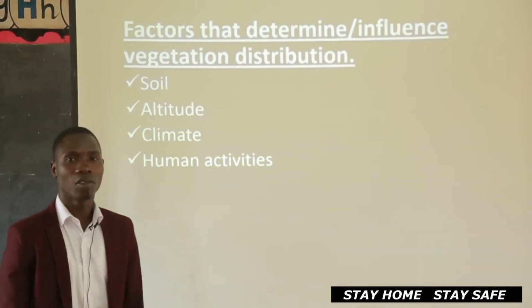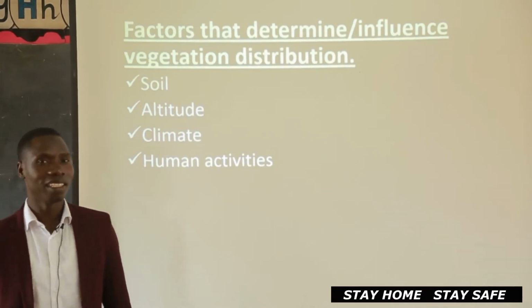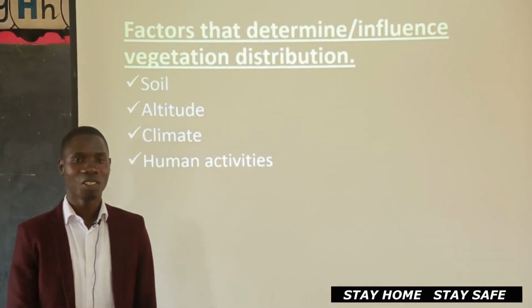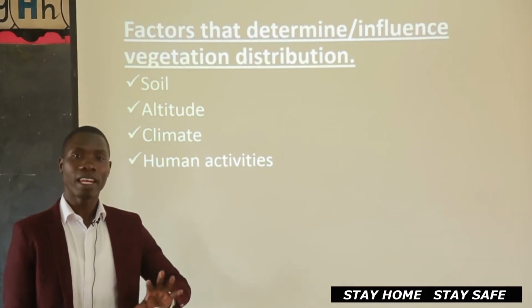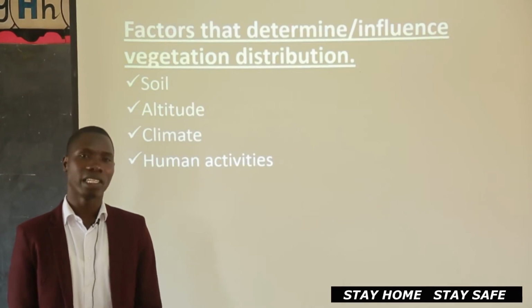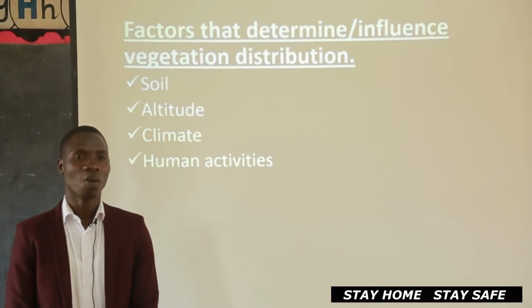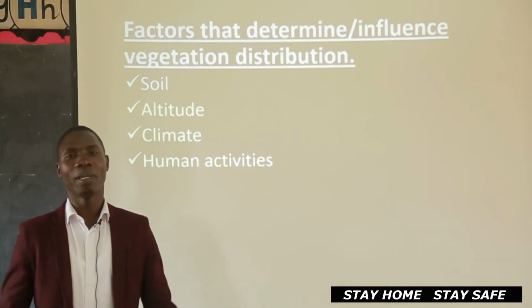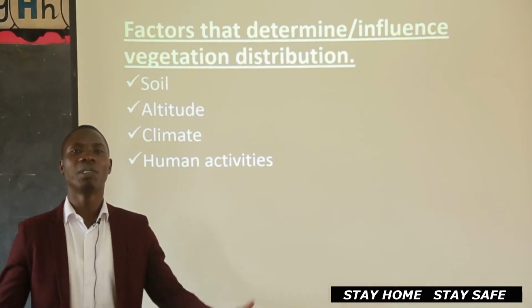Okay, one is called soil. Everybody, soil. Repeat after me, soil. Now in this case, you find that some places have fertile soil, others have infertile soil. Now, my friends of P4, what happens to the vegetation when the place has fertile soil? Oh, it grows very well. It becomes thick.